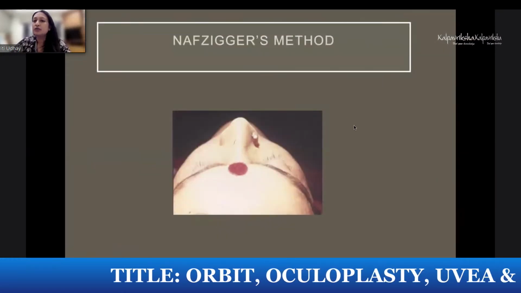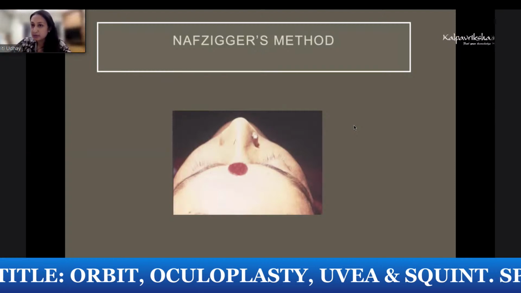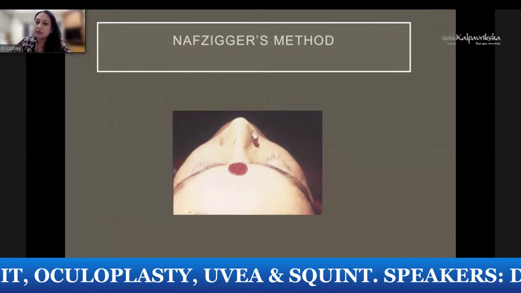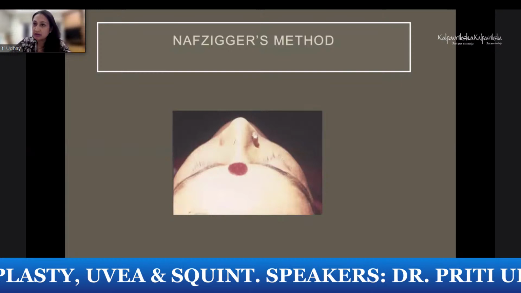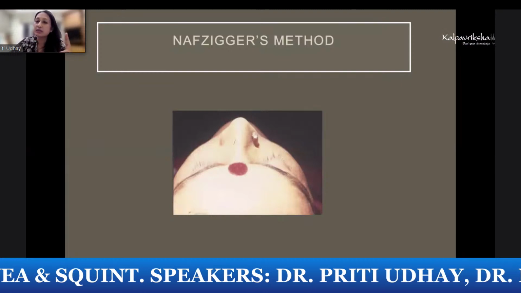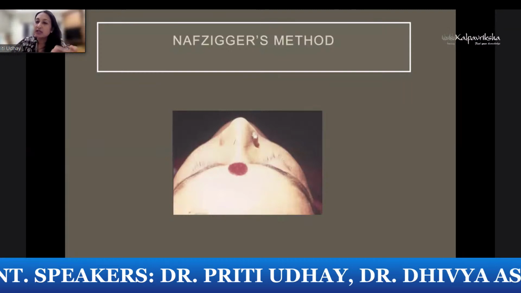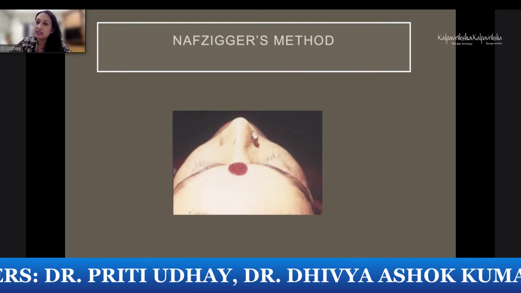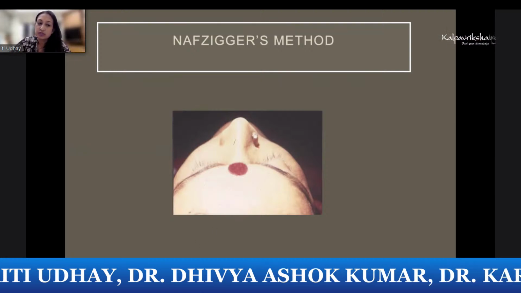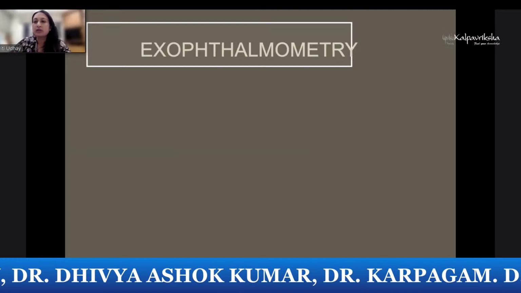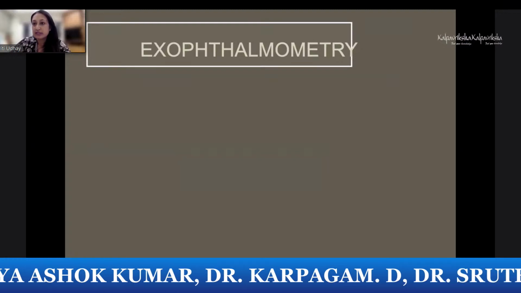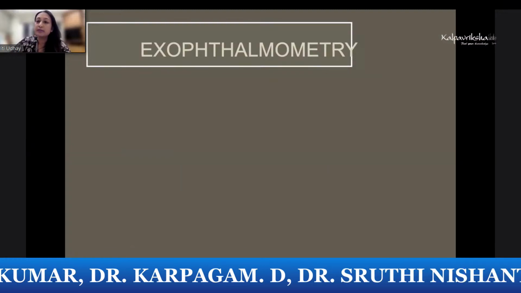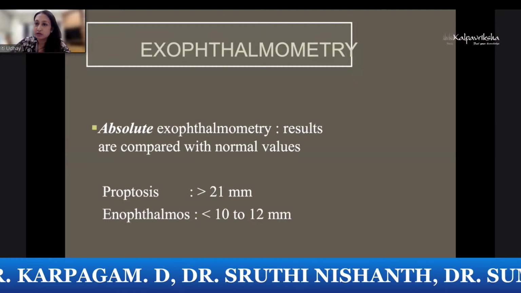Now, how do you confirm if the patient has proptosis? You do a Naffziger's maneuver, that is, you stand at the head end of the patient, and ask the patient to look from down to straight. You will see which cornea comes up first. That side is proptosed. Okay. So Naffziger's maneuver or worm's eye view will give you a better clue as to whether there is proptosis or not.